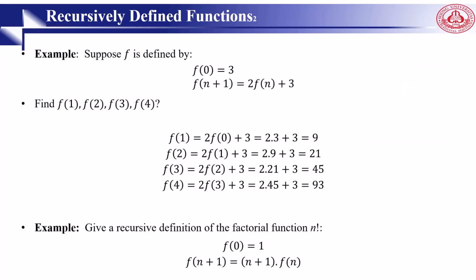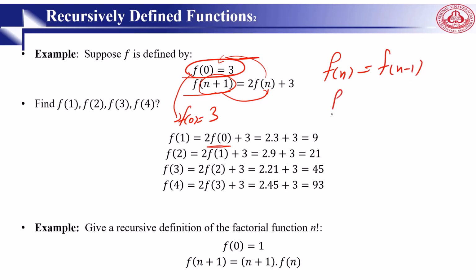Suppose f is defined as f(0) = 3 as the basis step, and the next one, f(n plus 1) = 2 times f(n) plus 3. So very simple, how can we find it? Initially, we have 0, so f(0) is equal to 3. Go for 1. f(1) is equal to 2 times f(0) plus 3, because when we say f(n plus 1) is the next, then f(n) is the previous one. So the previous one is 3, so 2 multiplied by 3 plus 3 is 9.